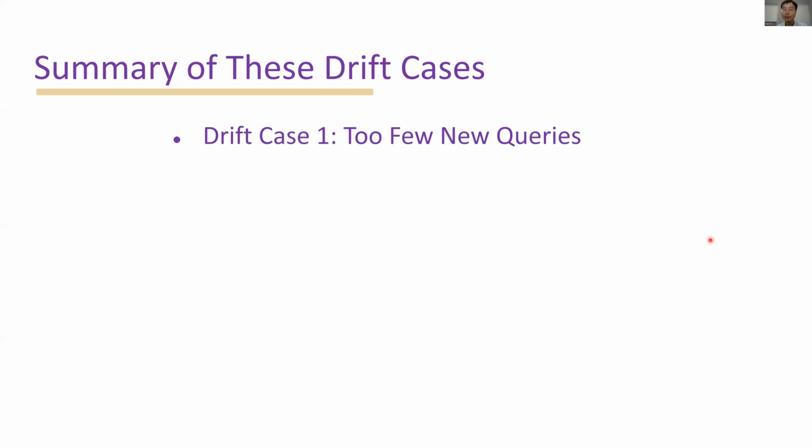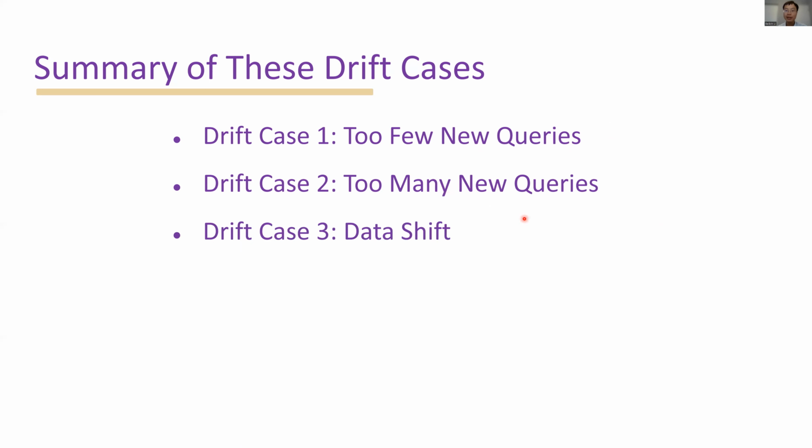From those drift cases, we can see the first drift case has too few queries. The second drift case has too many new queries. And the last drift case has a data shift. In the first two drift cases, we have workload drifts. We synthesize more queries with GAN to help when new queries are scarce.